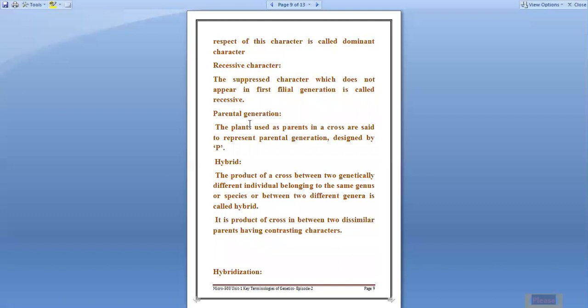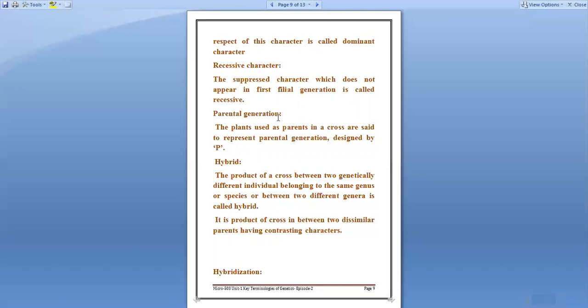Next is recessive. Recessive, as the word suggests, means the suppressed characters which do not appear or do not get a chance of expressing themselves, but they are present. This is very important. Suppose capital T and small t are present in a particular plant and the plant is tall. That doesn't mean it does not have the characteristic of shortness or dwarfness. It will be present, but it is just not expressing.